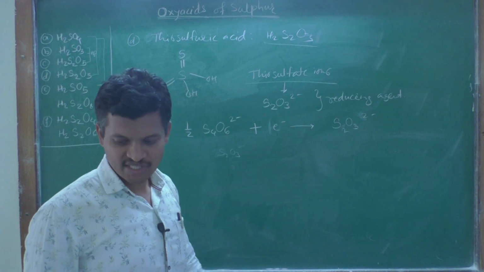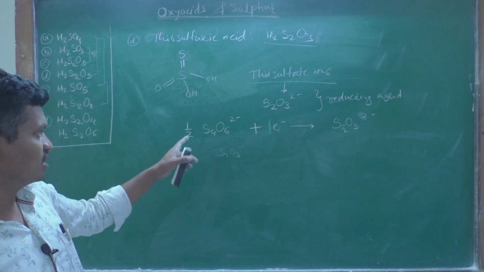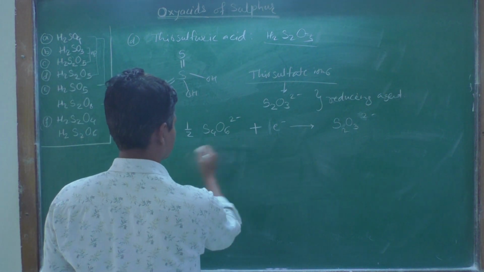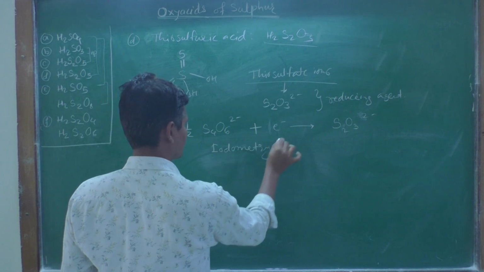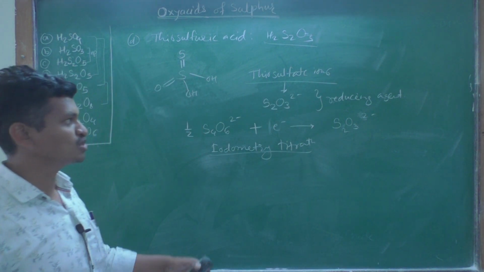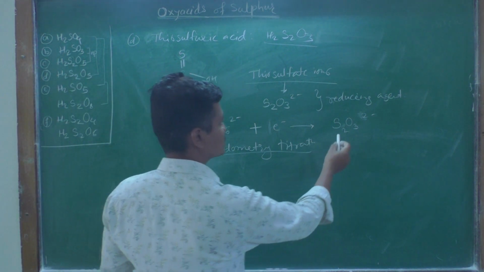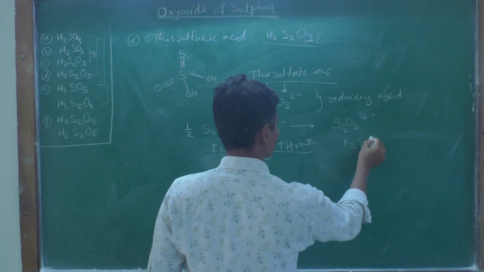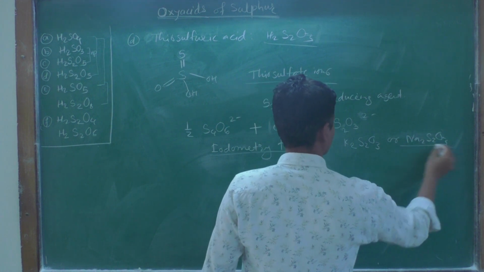So this reaction of the thiosulfate ion is forming the basis of iodometry titration. Iodometry titration means we can use the salts of thiosulfuric acid, the salts containing S2O3 2 minus, such as potassium thiosulfate K2S2O3 or sodium thiosulfate Na2S2O3.